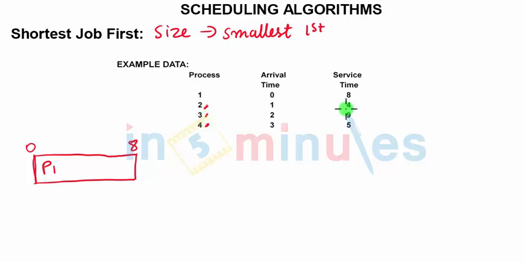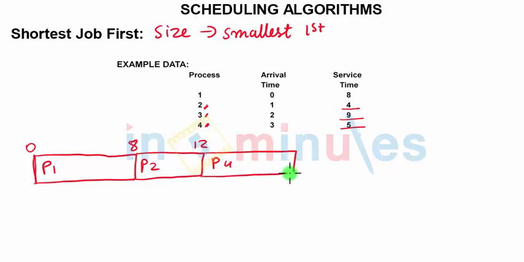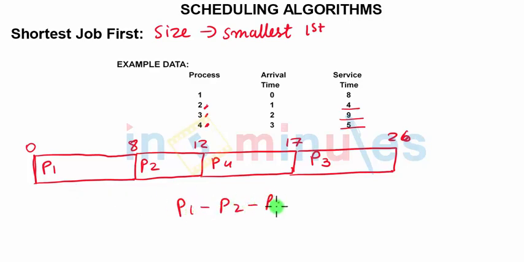Now if we see their sizes, 4, 9 and 5, the smallest, that is P2, would be given the next chance, followed by P4, which is of size 5, followed by the last being the largest, P3. So total 26. So here the sequence was P1 followed by P2 followed by P4 followed by P3 in series.